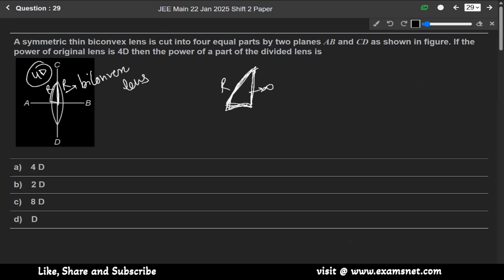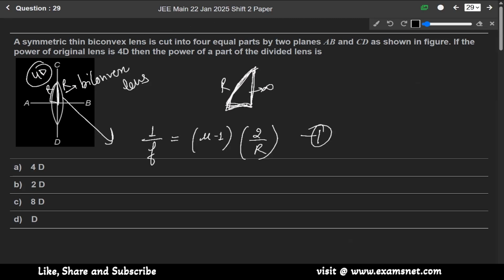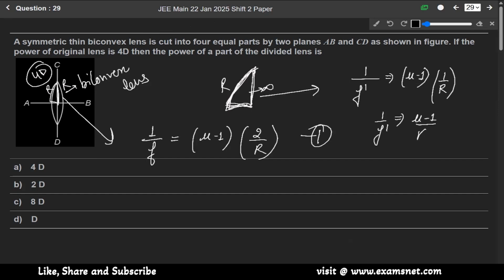So first of all, for the whole lens, if we apply the formula, 1 over F will be equals to (mu minus 1) into (1 over R plus 1 over R), means 2 over R. Let us say this is equation number 1. And for this part, if F prime is the focal length, 1 over F prime will be equals to (mu minus 1) into (1 over R plus 1 over infinity), it will become 0, so it will be 1 over R only. So 1 over F prime will be equals to (mu minus 1) over R. This is second.